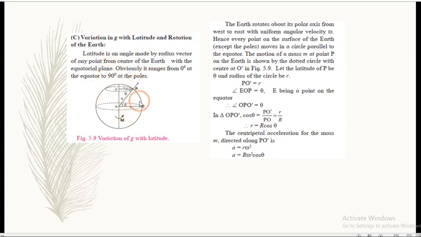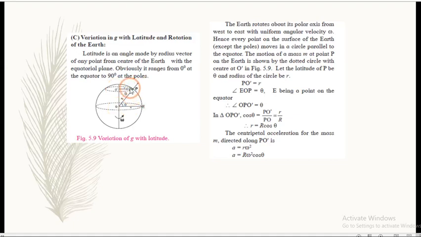Now regarding this diagram, we consider PO dash as small r, EOP as theta, similarly OPO dash as theta. So in triangle OPO dash we can write cos theta is equal to adjacent upon hypotenuse, so PO dash upon PO.